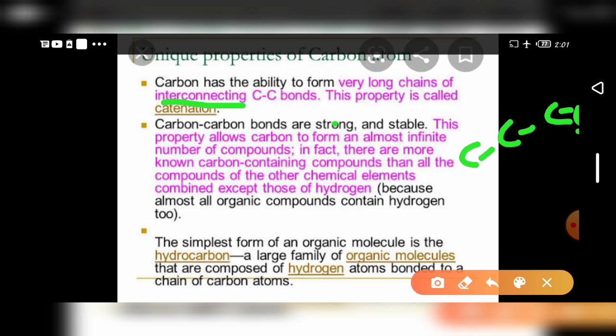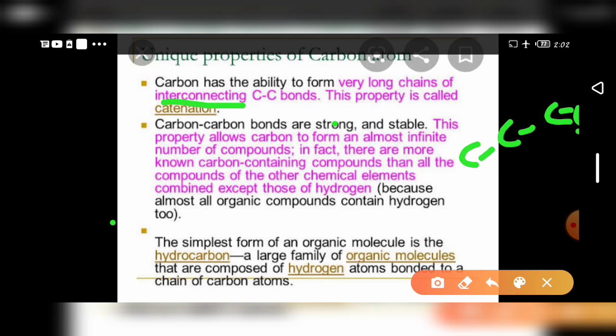This property allows carbon to form an almost infinite number of compounds, more than 5 millions. In fact, there are more known carbon-containing compounds than all the compounds of the other chemical elements combined, except those of hydrogen, because almost all organic compounds contain hydrogen too.